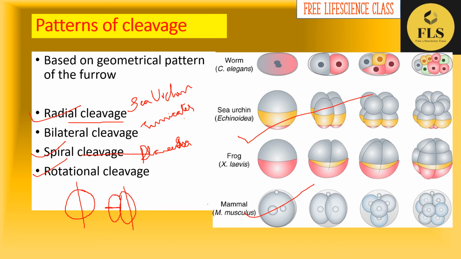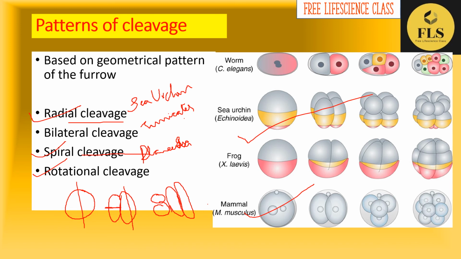So you will get four unequal sized blastomeres like this. Again, every cell undergoes one meridional cleavage, after that one equatorial and one meridional cleavage. Likewise, you will get blastomeres like this, and this type of appearance is called rotational cleavage. It is seen in mammals.